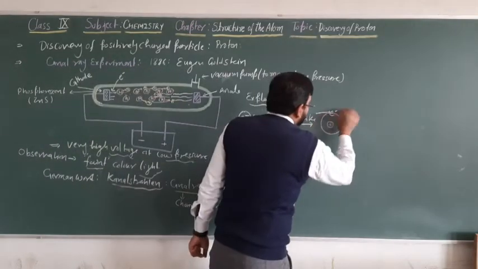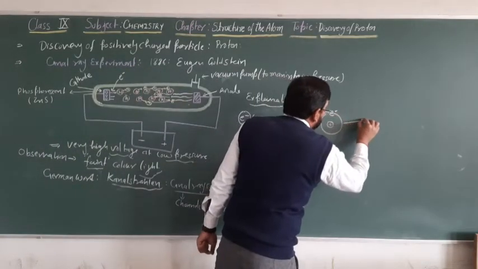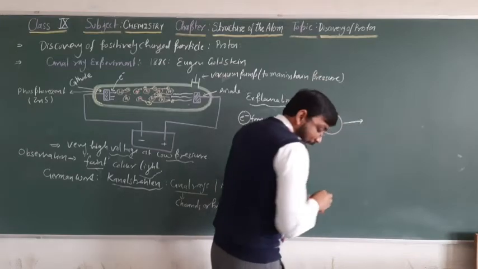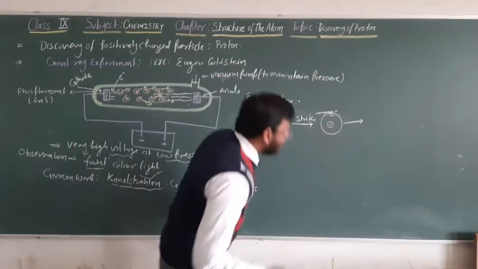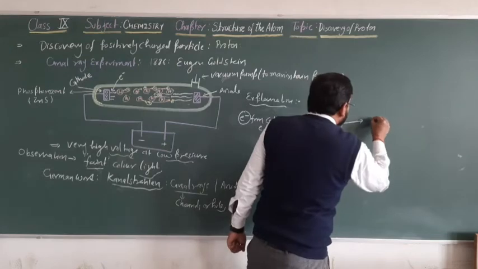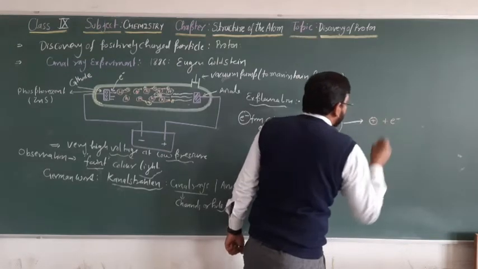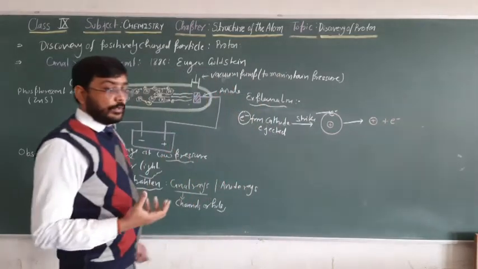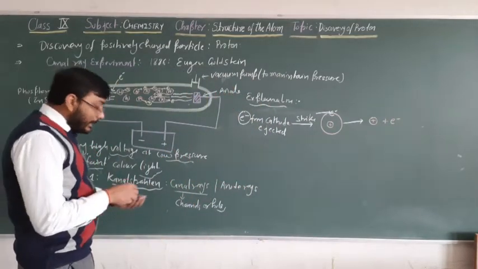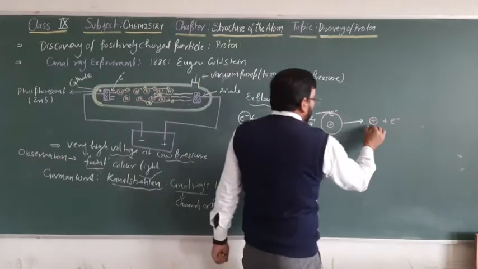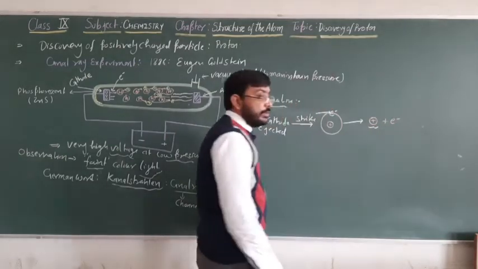So when the electrons are ejected out from here, as a result one positively charged particle and one negatively charged particle will form. Now tell me, what is the direction of the positively charged particles?